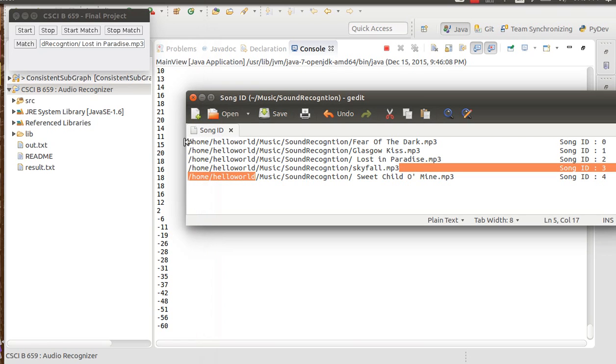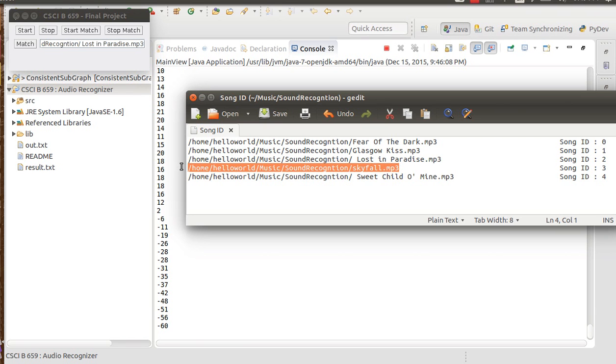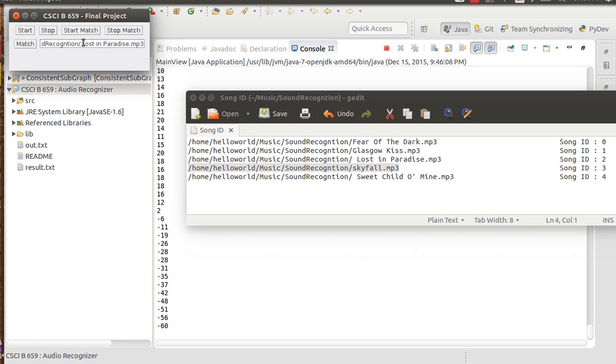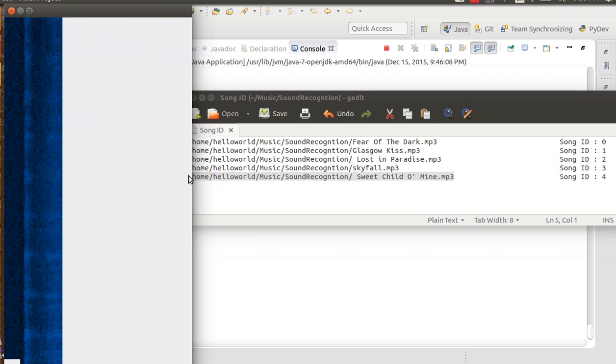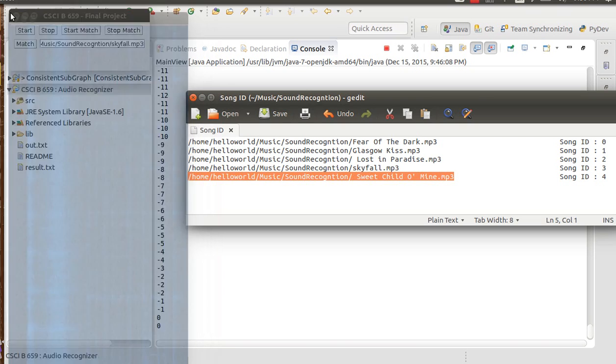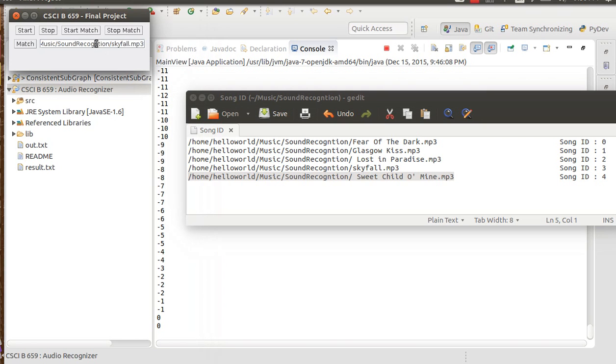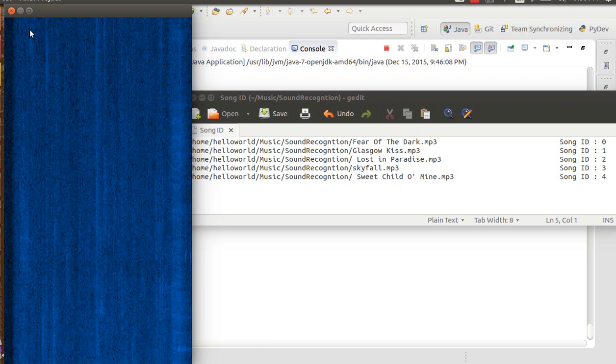Now the third song has been taught. Now I'm going to teach the fourth song. And now the fifth song. Now all the 5 songs have been taught. That is, the hash points of all these 5 songs are stored in a hash map.